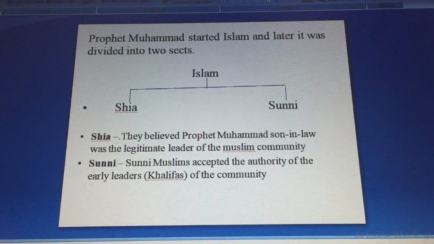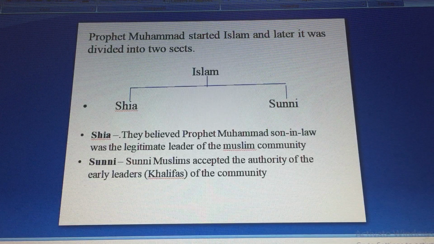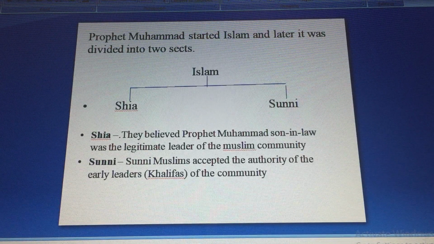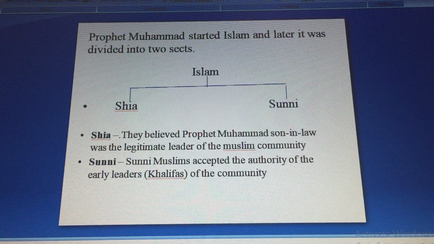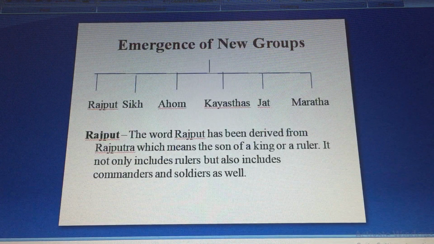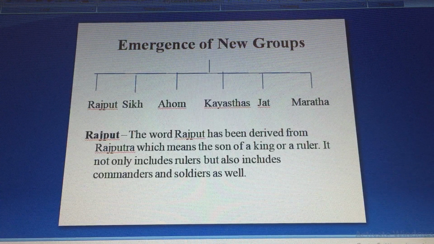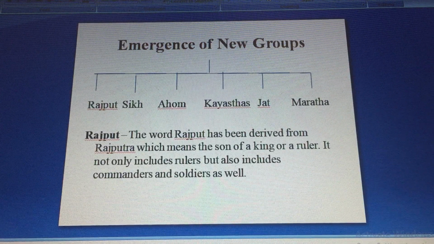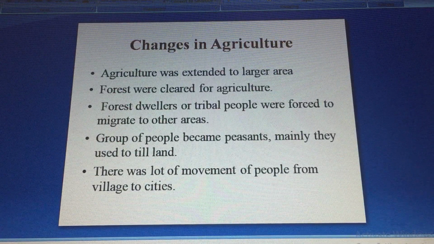Okay, children. So by this, we come to an end of this chapter. And let's recap what we studied today. We studied about the emergence of new groups: Rajput, Sikh, Ahom, Kayastha, Jat, Maratha. We studied changes